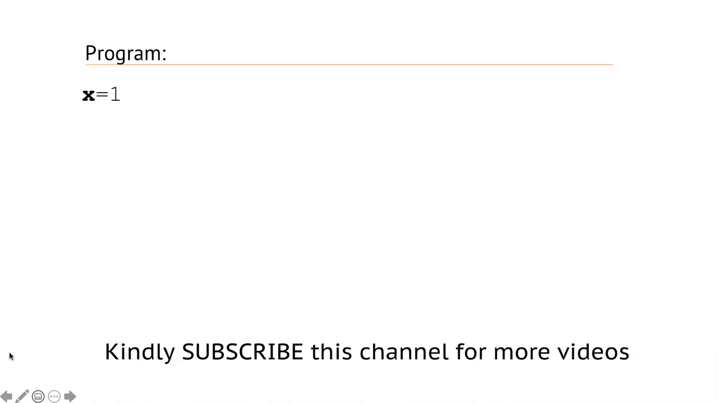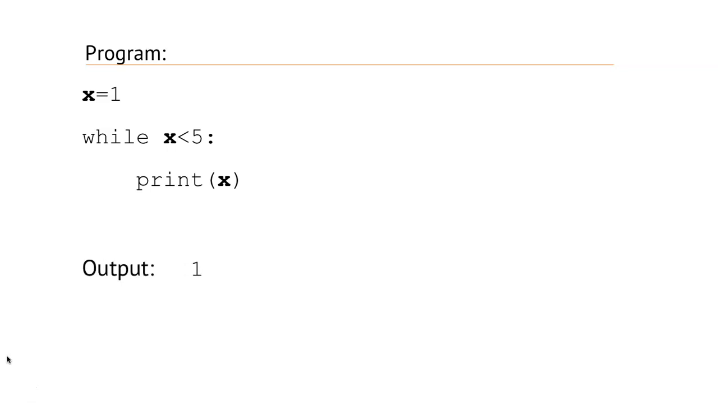Here I have taken a variable x and initialized it with 1. So now while, then the condition x is less than 5, then colon. So first it will check the condition. As you can see, the condition is true. The value of x is less than 5. Therefore, the statement followed by the while, print x, will be executed and it will print the value 1, the value of x. And at the end of the while loop, the value of x will be incremented by 1.